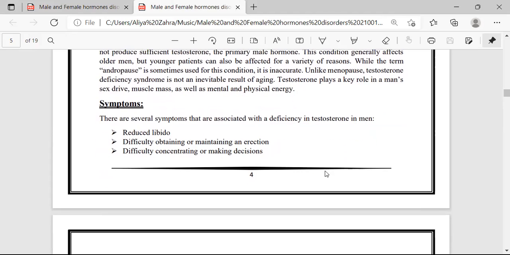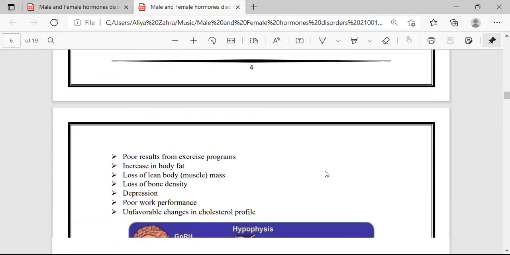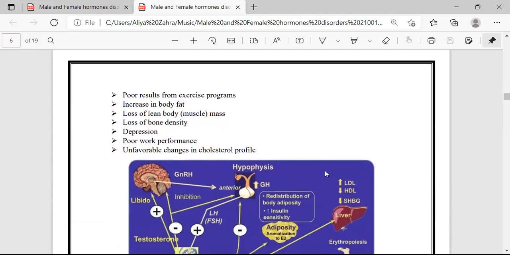Symptoms of testosterone deficiency syndromes are reduced libido, meaning sex drive, or difficulty in obtaining or maintaining erections, difficulty in concentrating or making decisions, poor results from exercise programs, increase in body fat, loss of lean body muscle, loss of bone density, depression, poor work performance, and unfavorable changes in cholesterol profile.